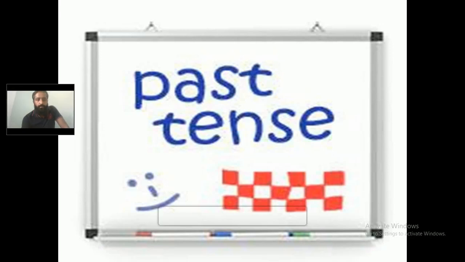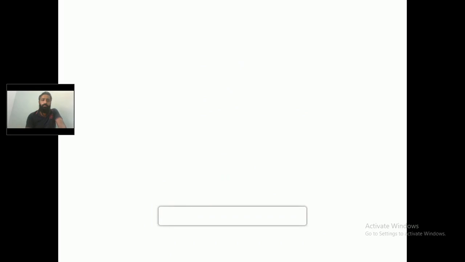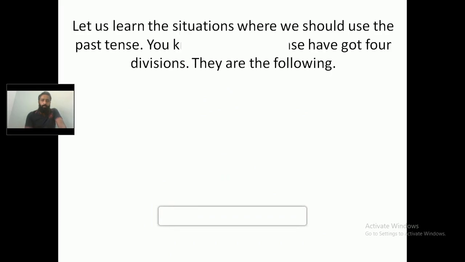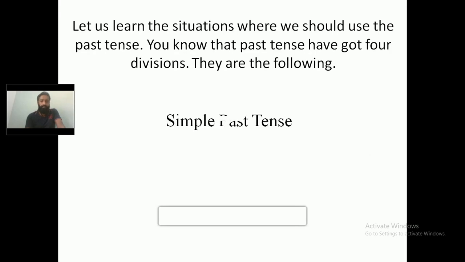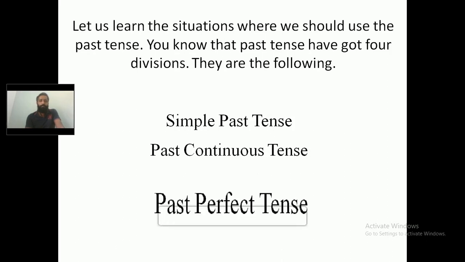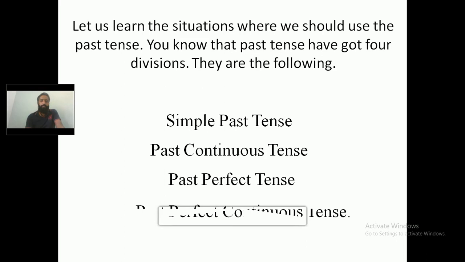Today we move on to the second part of the tense, that is past tense. As you already know, the past tense has four divisions, and they are the following: simple past tense, past continuous tense, past perfect tense, and past perfect continuous tense.